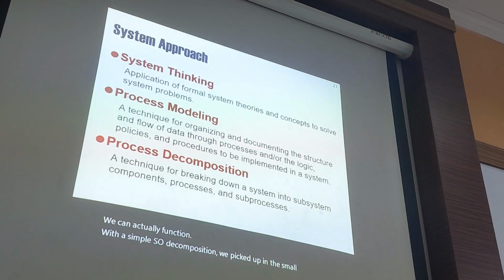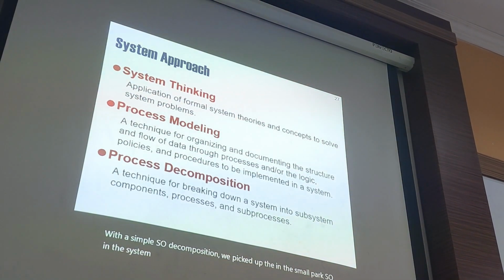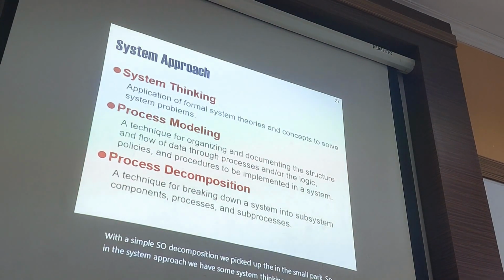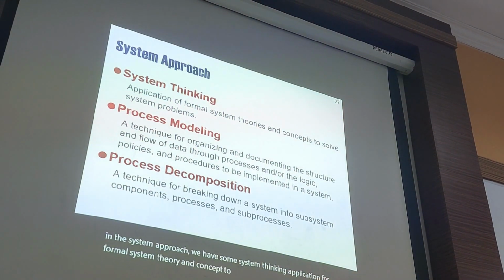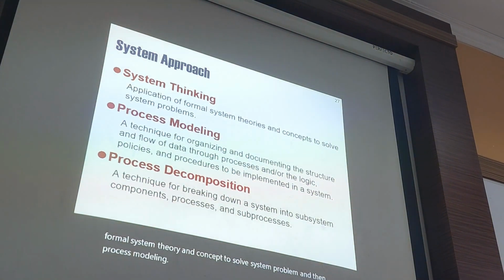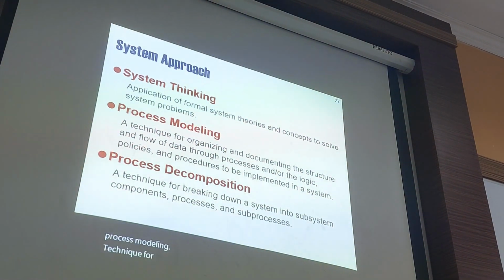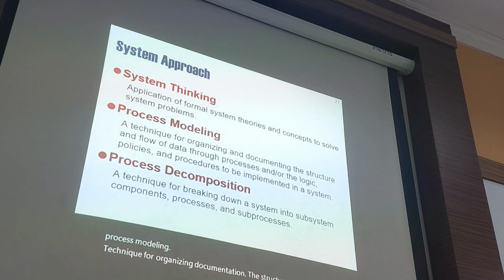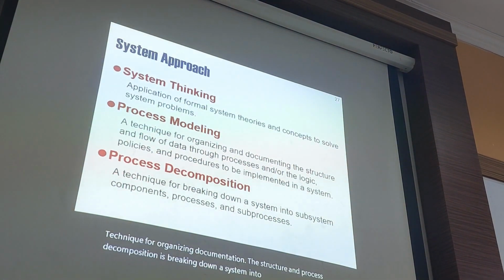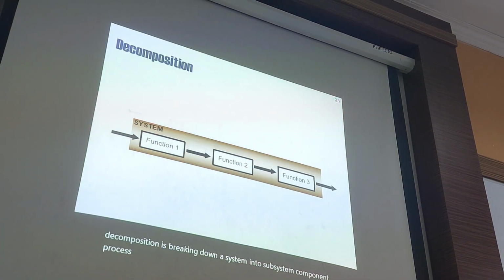In the system approach, we have system thinking, the application of formal system theory and concepts to solve problems. Process modeling is a technique for application, implementation, standard, and solution: breaking down a system into subsystem components and processes.